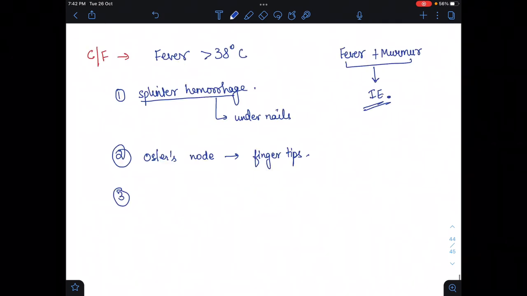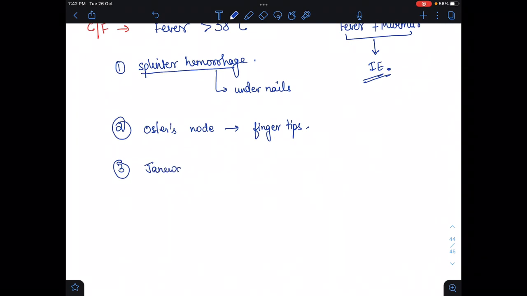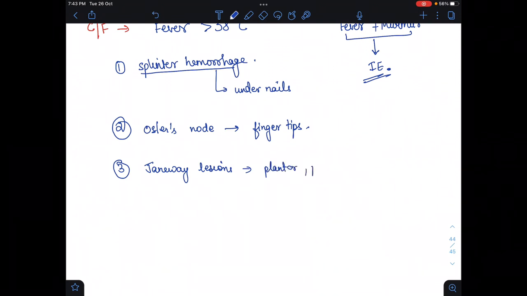And Janeway lesions will be seen in this. In Janeway lesions, sometimes some destructive lesions form on the palms or the plantar aspect of our foot, and the patient develops multiple hemorrhagic lesions. These hemorrhagic lesions are called Janeway lesions, which are seen on the plantar surface or on the palmar surface area.